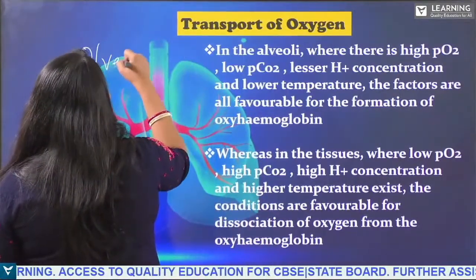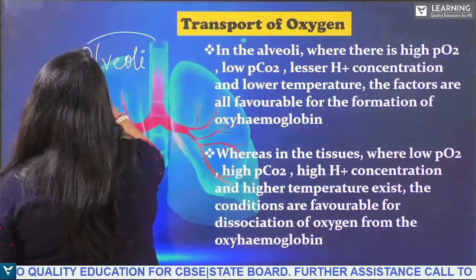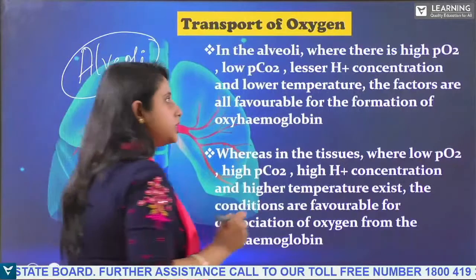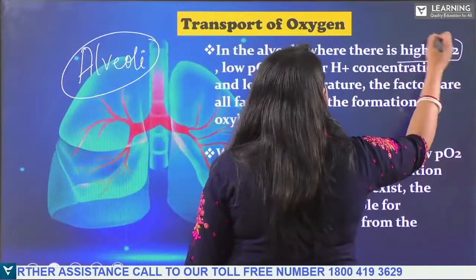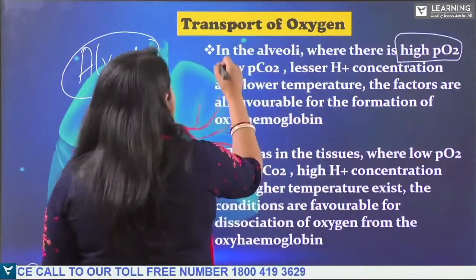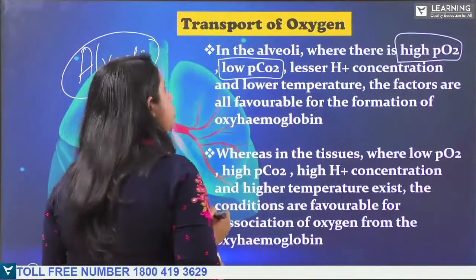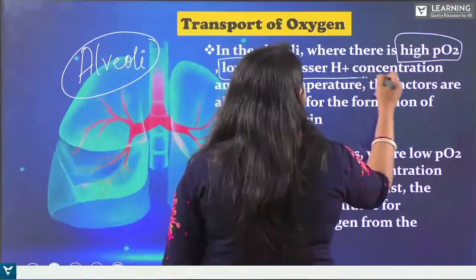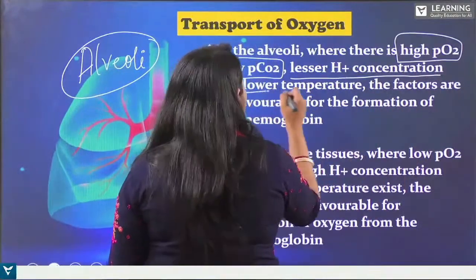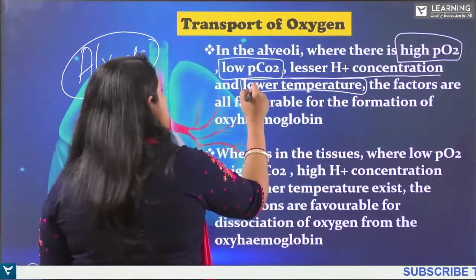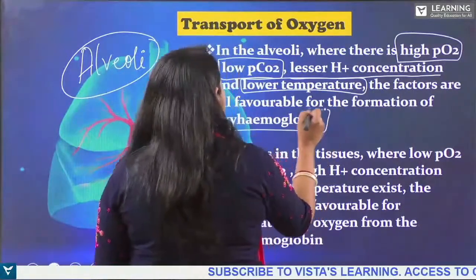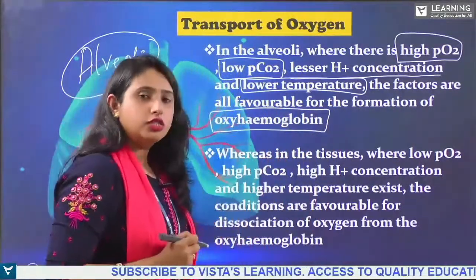In the alveoli, it requires high oxygen, low partial pressure of carbon dioxide, less hydrogen ion concentration, and low temperature. These are the things necessary for the formation of oxyhemoglobin.